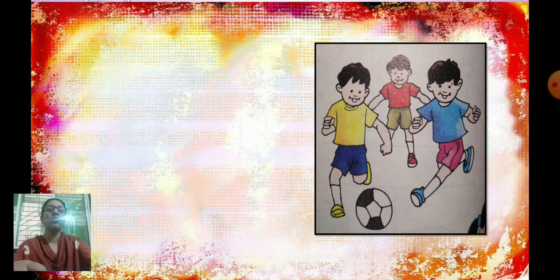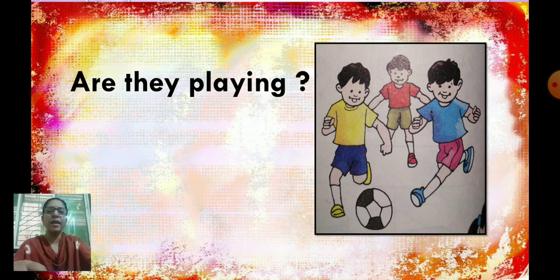Now see these boys, what they are doing. And what is the question asked? Are they playing? Why are you using "are" here? As I told you before, "are" is used for many persons. So here there are many boys, so we'll use "are" in the question.